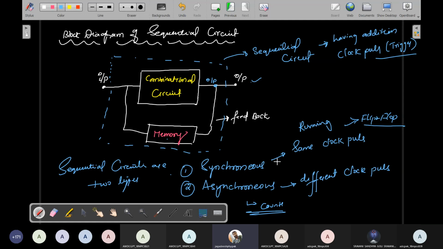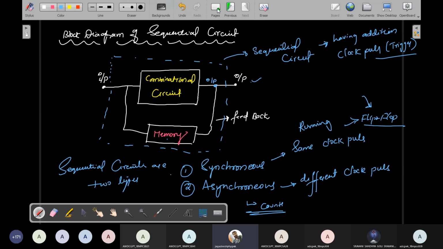This unit is mainly focused on flip-flops, and we want to study different types of flip-flops in this lesson. Before going to flip-flops, I first explain clock pulse triggers. Triggers are of two types: level trigger and edge trigger. I'll write here.